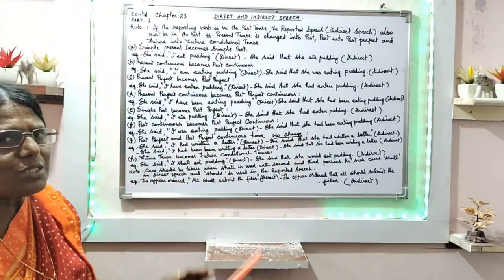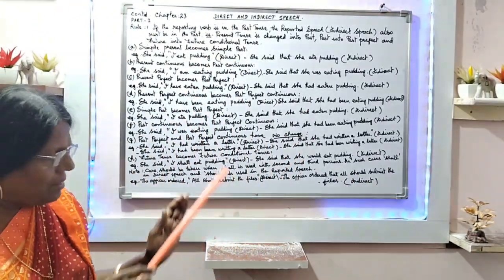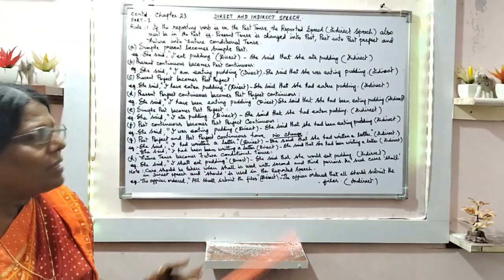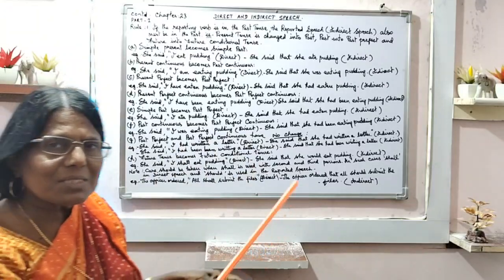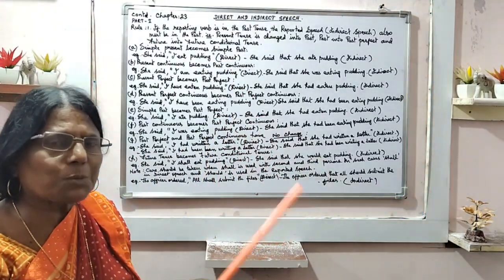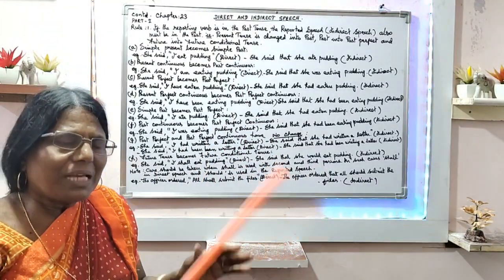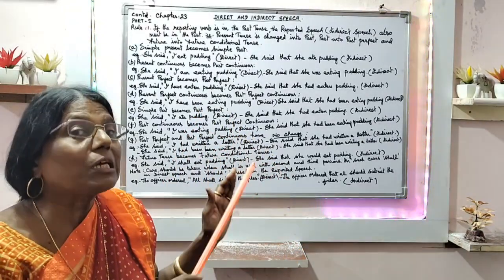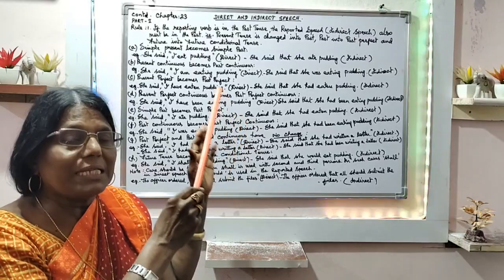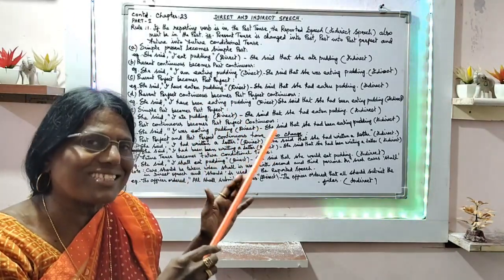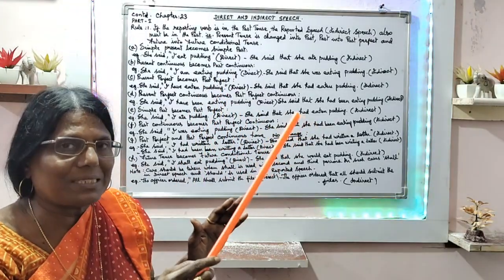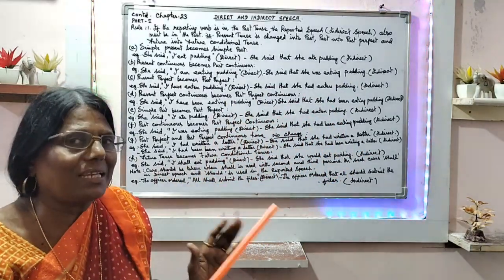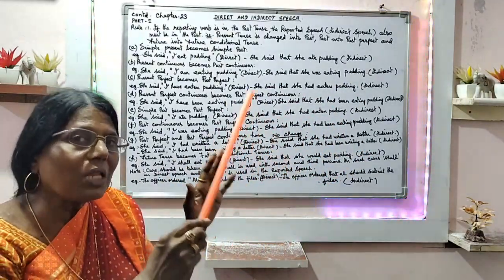With this we wind up this video. We shall take the next session in the next video. Continuity will be there. In direct and indirect speech lots of rules are there. Unless and until you learn all this, you will not be thorough with this chapter. And it is very important for all the classes, direct and indirect speech. According to the classes, the sentences will vary. Therefore, you need to know all the rules.